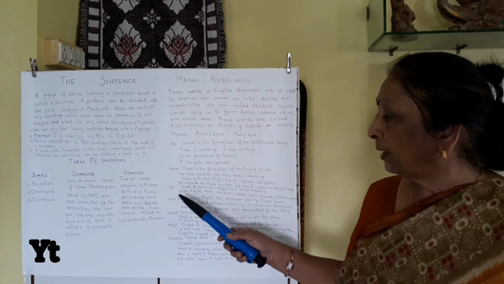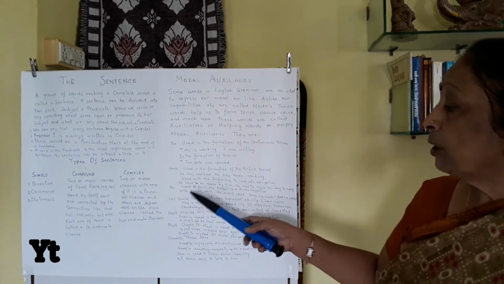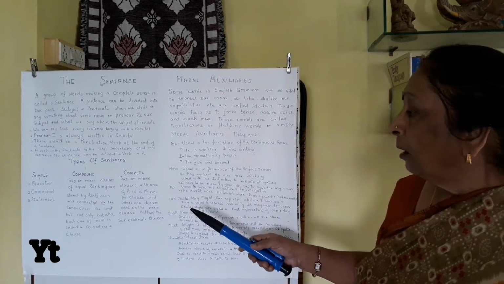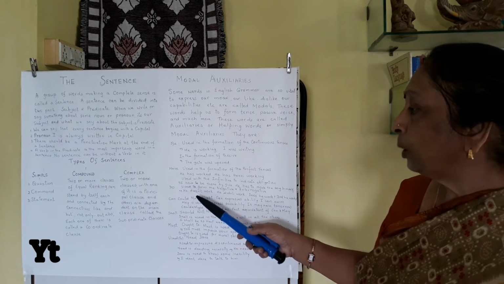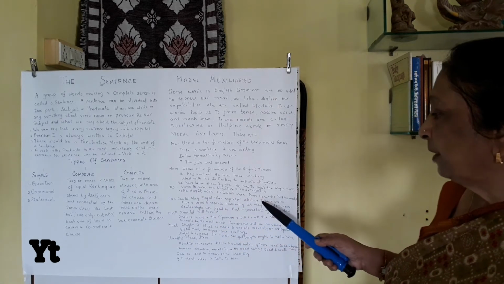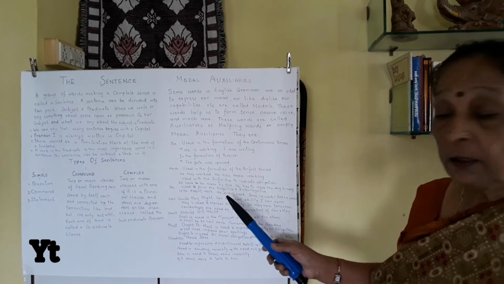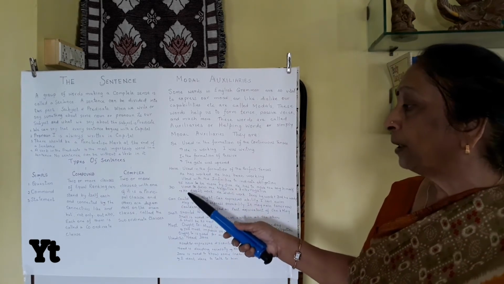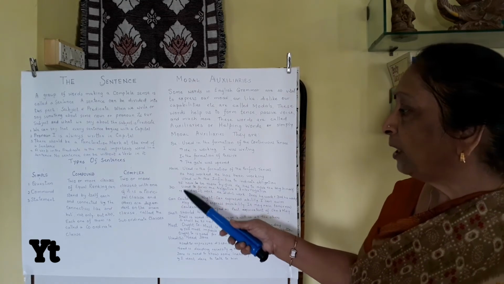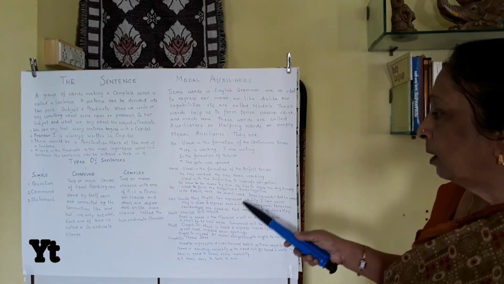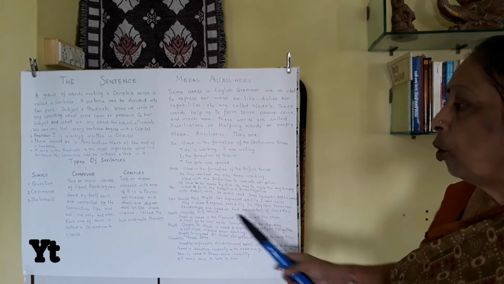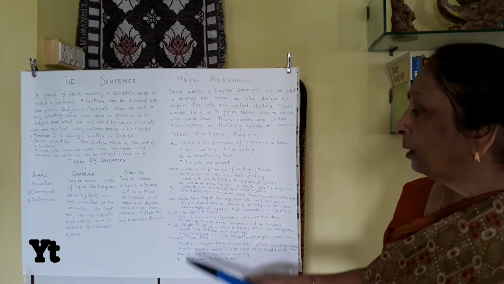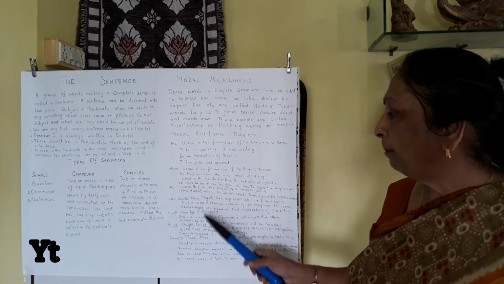Right. Now the third auxiliary is do. Do is used to form the negatives and interrogatives. For example, he doesn't work, he did work, does he work, did he work, all these are the sentences of do, and third person singular carries the es form. So he doesn't work, he didn't work, does he work, did he work, all these are examples of auxiliary do.